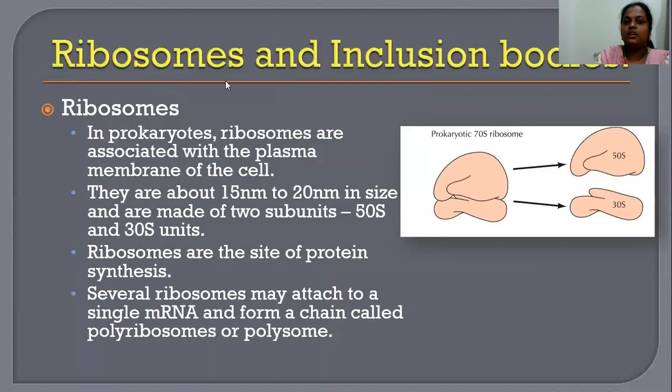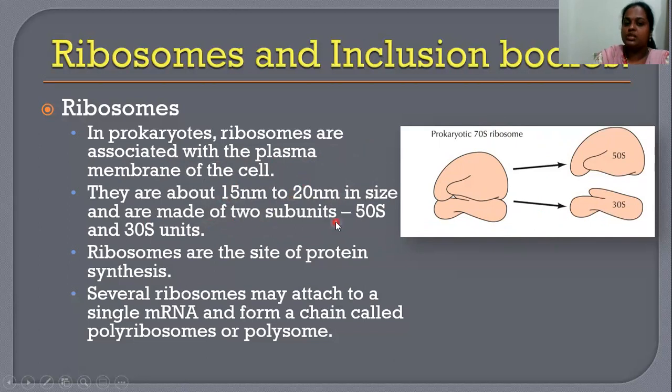Next, we'll be discussing ribosomes and inclusion bodies. Before that, let us study the ribosome. You can see the diagrammatic representation of the prokaryotic ribosome here. It is a 70S ribosome with two subunits: the larger subunit, 50S, and the smaller subunit, 30S. In prokaryotes, ribosomes are associated with the plasma membrane of the cell, and they are about 15 to 20 nanometers in size. The size is important to note down.